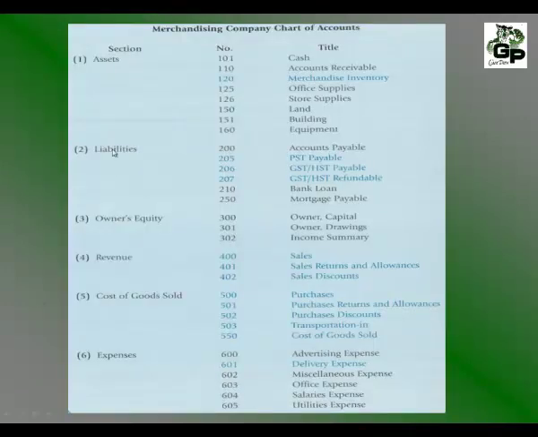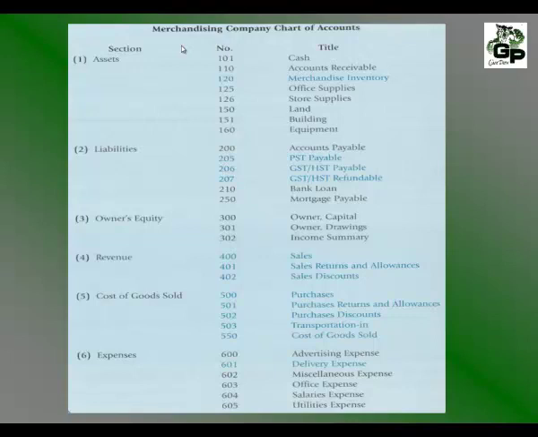Notice we have assets, liabilities, owner's equity, revenue, cost of goods sold now is a new section, and we have expenses. So previously we had 5 different sections, now we have 6. Notice in the assets section we have a new one that's highlighted in a different color. In this example, it's given the account number 120, but it could be any number that you decide if you're the owner of the business. It's called merchandise inventory. In the liabilities section, there is PST payable, GST, HST payable, and GST and HST refundable. These are the new liability accounts.